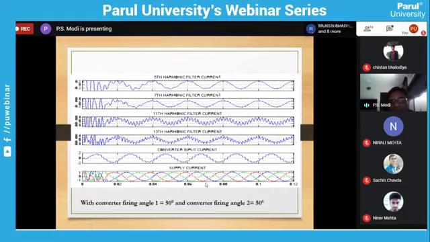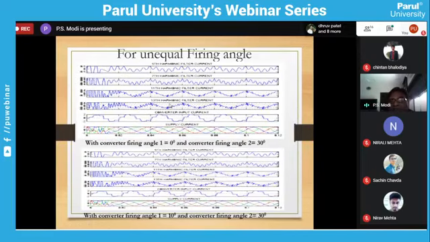Okay, this is a different case, 50-degree firing angle, and it is giving you the same thing. Unequal firing angle means converter 1 at 0 degrees and converter 2 at 30 degrees. In that case also you can see the supply current is purely sinusoidal. If the filter is not there, you can see the nature of the current, very distorted. But this distorted current is what the converter needs. The converter will draw this current only. The filter is converting this current into a sinusoidal current.